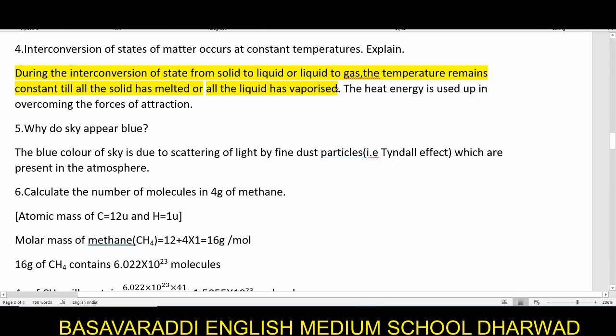The heat energy is used up in overcoming the force of attraction. So we apply the heat energy during the interconversion of states of matter.